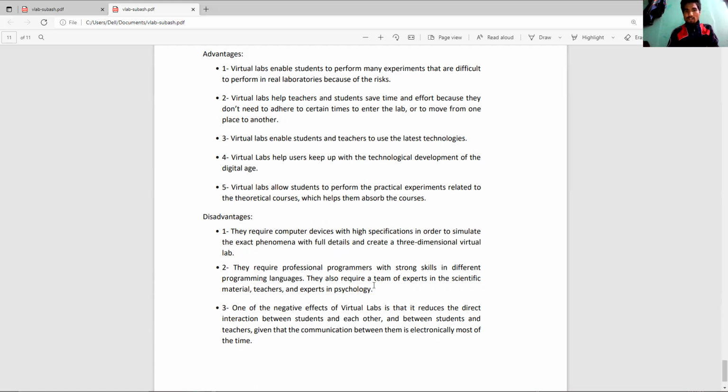They also require a team of experts in the scientific materials, teachers and experts in psychology. One of the negative effects of a virtual lab is that it reduces the direct interaction between students and each other and between students and teachers, given that the communication between the team is electronic most of the time. So thank you.